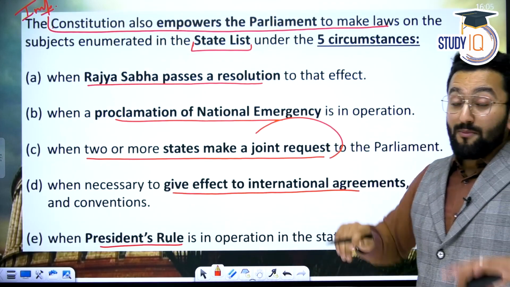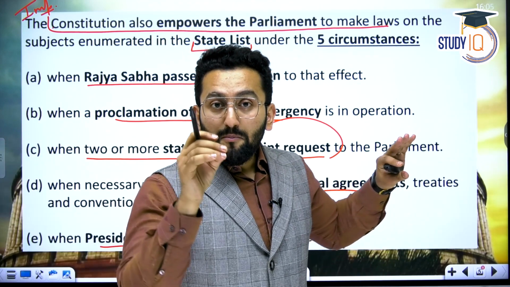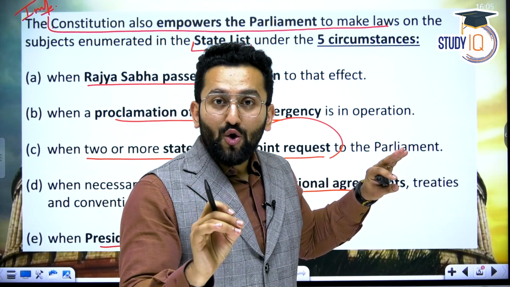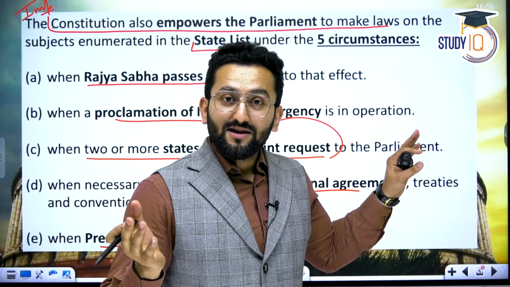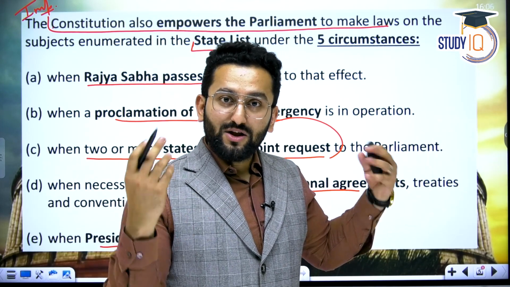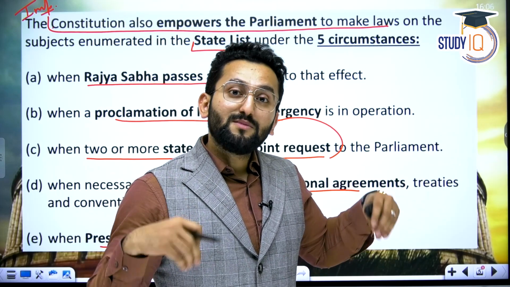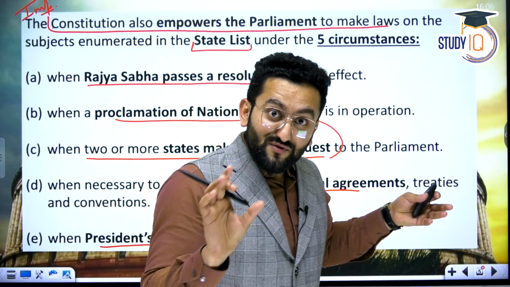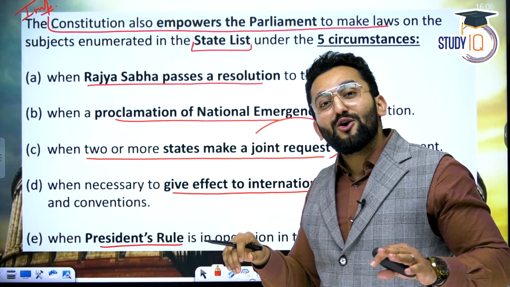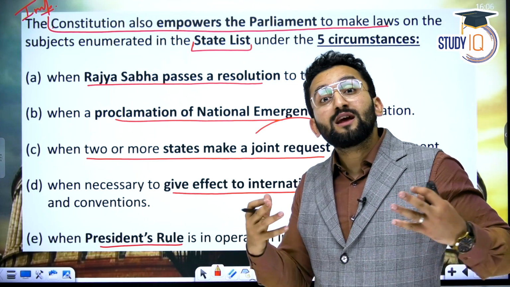Now, apart from this, also remember, this is an important section. Parliament can also make law on a matter mentioned in the state list. Yes. So Parliament can make law in the union list. Parliament can make a law on a matter in the concurrent list. Parliament has exclusive power to make law in the residuary list. But the state list was remaining. Parliament can make law on a subject matter which is mentioned in the state list. So when can Parliament do that?